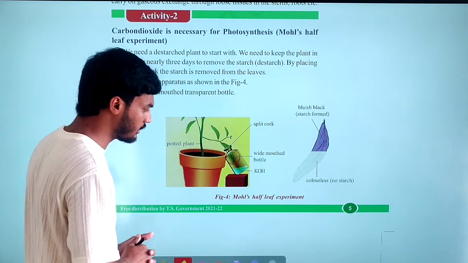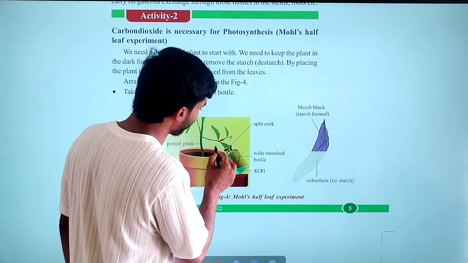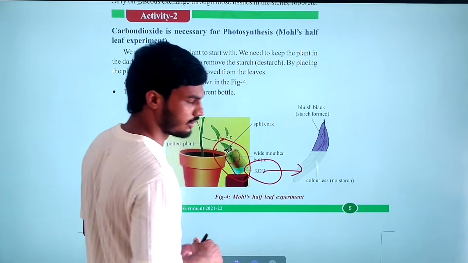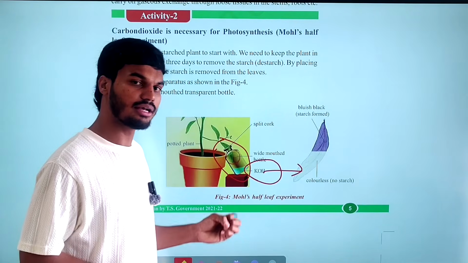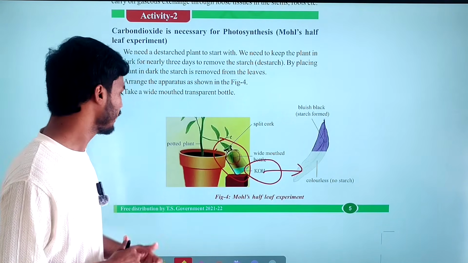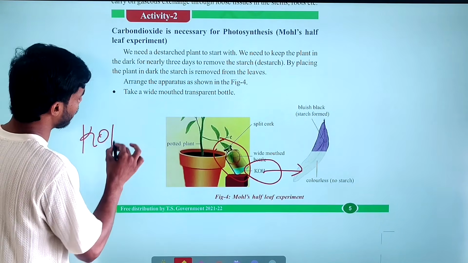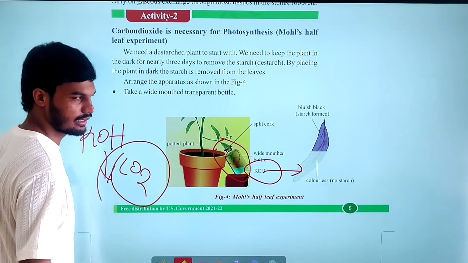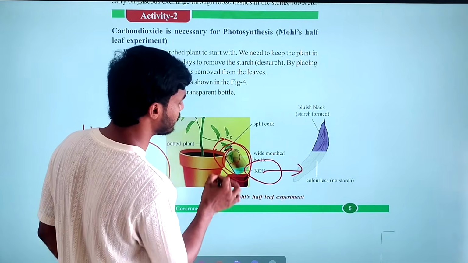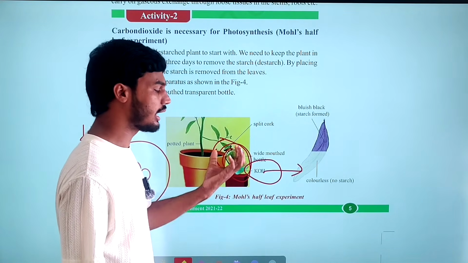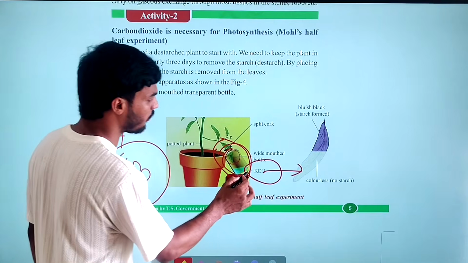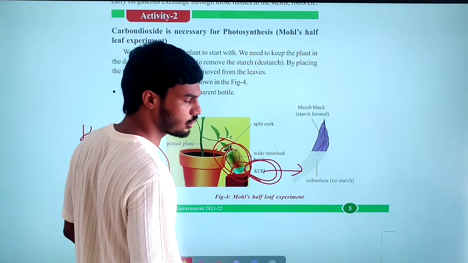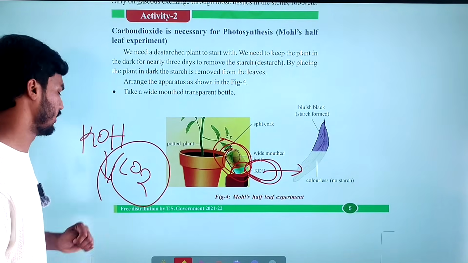Then after placing under the sun, you have to know about this potassium hydroxide. Whatever potassium hydroxide is present inside the white mouthed bottle, this KOH, potassium hydroxide, will absorb the carbon dioxide present in the leaf. Whatever carbon dioxide is present inside the leaf is attracted and absorbed by the potassium hydroxide solution. For that reason, we are placing the potassium hydroxide solution inside the white mouthed bottle.